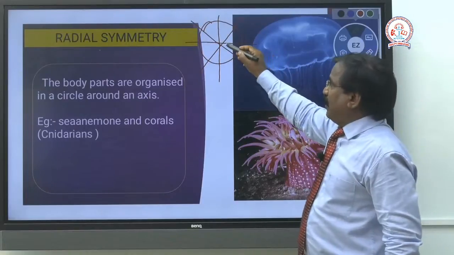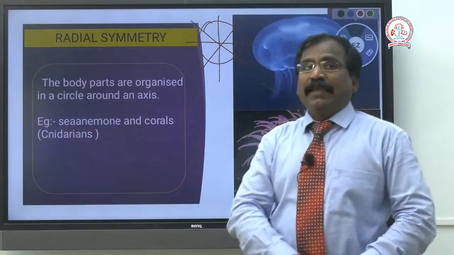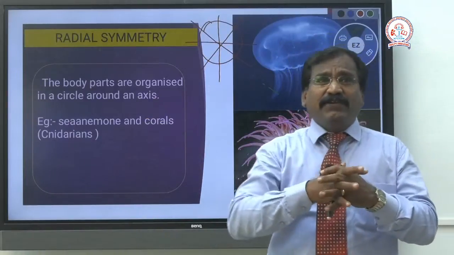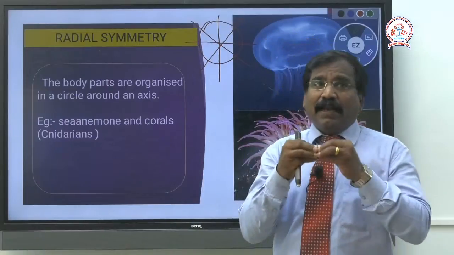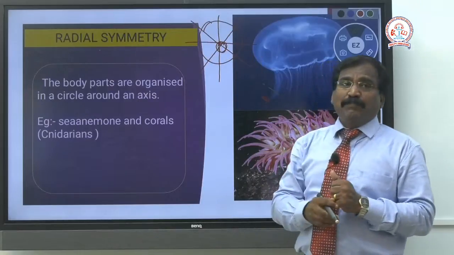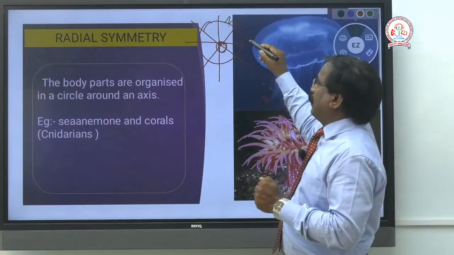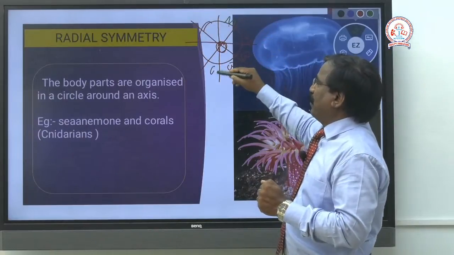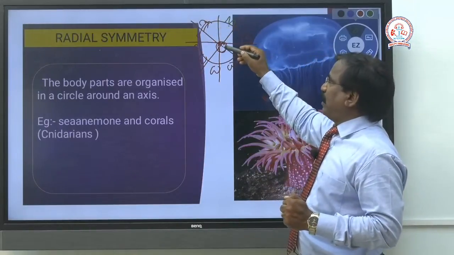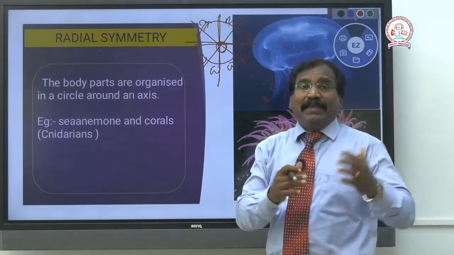Now come to the organisms. Get into the animals. In radial symmetry, body parts are organized in a circle around an axis. Axis means midpoint. Around this axis the organs are arranged. So however you cut, you can get two identical halves.